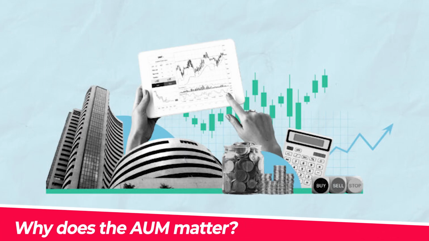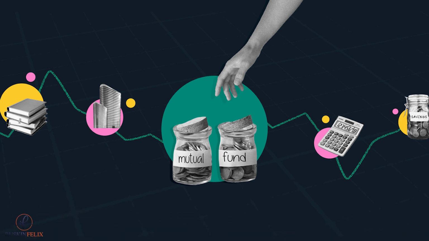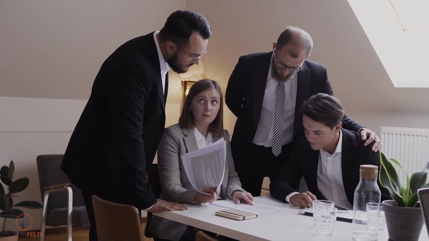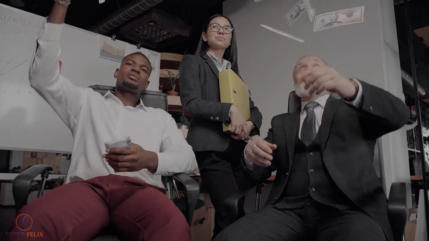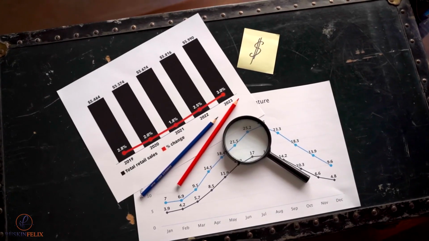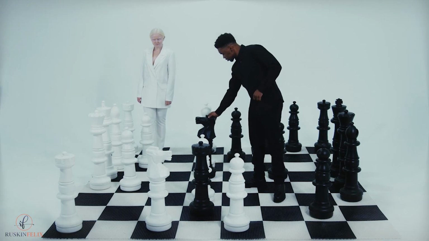Why does the AUM matter? The firm management will monitor the assets under management related to the investor product flows and investment strategy to determine the organization's strength. Investment organizations also use AUM as a marketing tool to captivate new investors. It can also help investors indicate the company's size, operations, etc.